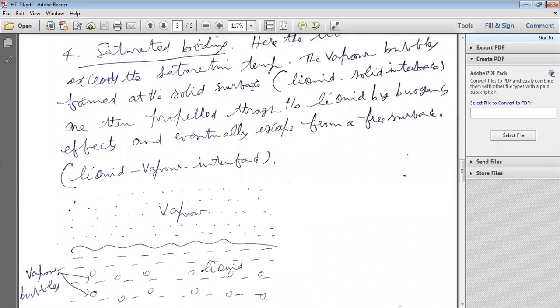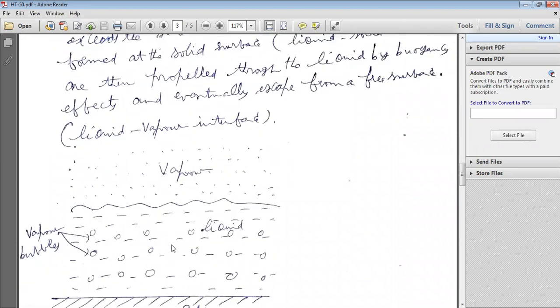The vapor bubbles are propelled through the liquid by buoyancy force and finally escape from the free surface, that is the liquid vapor interface. Finally the liquid becomes vapor here.